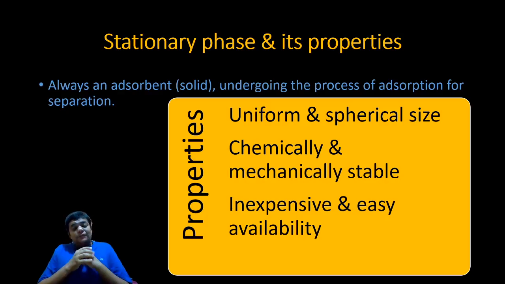What should be the properties of that stationary phase? It should be uniform and it should be spherical size, small balls, chemically and mechanically stable, inexpensive and easy availability. Mostly, if we have a few selected stationary phases, all these properties belong to those stationary phases. Remember very well, uniform and spherical size is one of the major factors responsible because it provides a good surface area for the phenomena of adsorption to occur. So these are the properties that are determined for stationary phase.